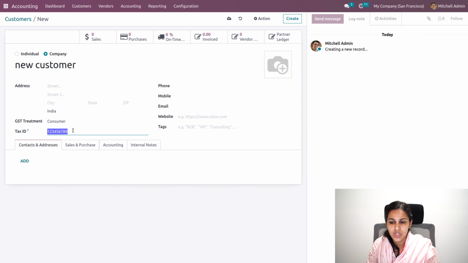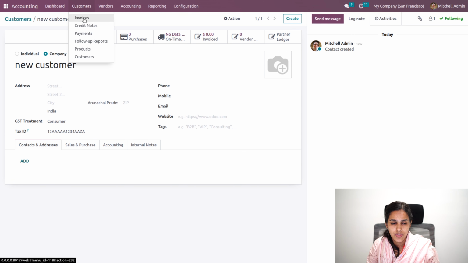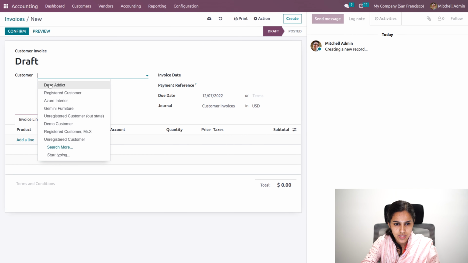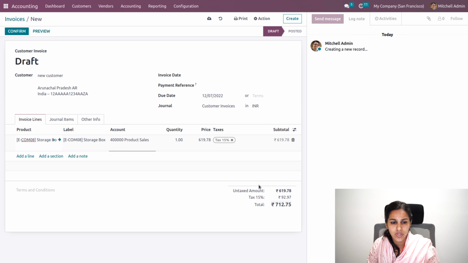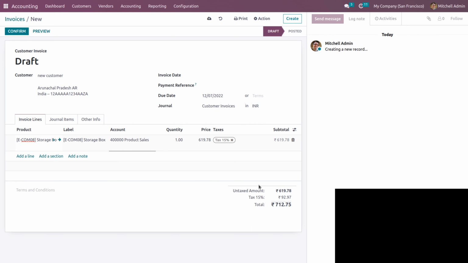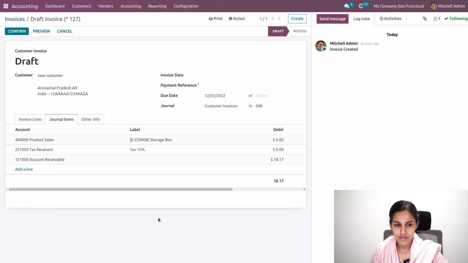So if I try to make an invoice, I'll be making the invoice in INR. So let's create a new customer, and I'll be adding a product, that is storage box. So you can see the amount is in Indian rupee, that is the total is 712.75, and also the journal items you can see, which is in the company currency. So after adding the details, we can confirm.